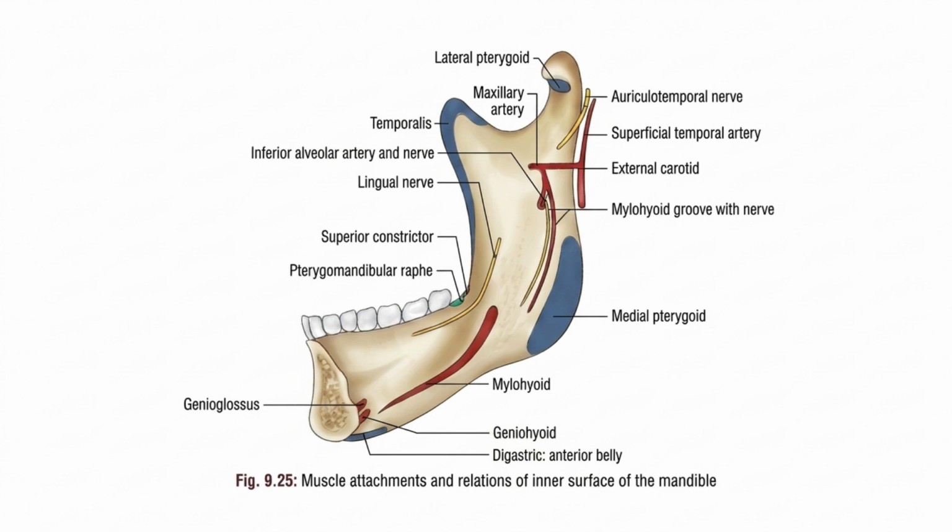Okay. Then see the genial tubercles. The genial tubercles give rise to the origin of the genioglossus and the geniohyoid muscles. Okay. Then the digastric fossa. The name indicates it gives rise to the anterior belly of the digastric muscle. Okay. Then the other muscle is the lateral pterygoid muscle.